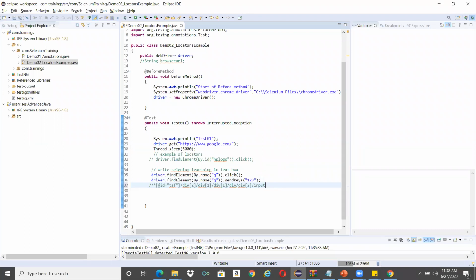Yeah, it is taking the normal XPath. That's fine, let us try. driver.find_element_by_xpath, and then we will give this one.